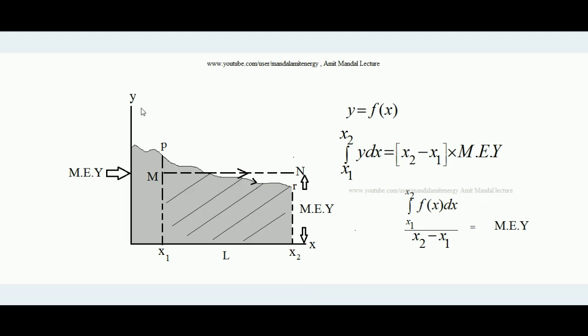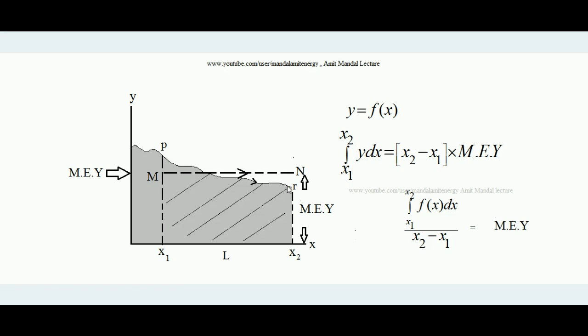Here you can see this is an XY coordinate system. As I am showing with the arrow, suppose this is a curve drawn in the XY coordinate system, and it is y equals f(x). This is the function; this curve has this function. We know that for every curve there is a function, and for every function there is a curve in the XY coordinate system. Suppose y equals f(x) is the equation of this curve.